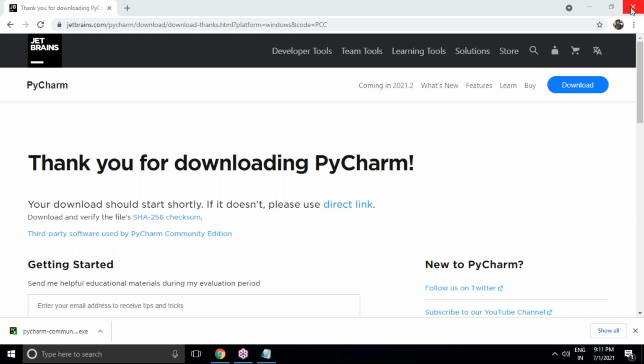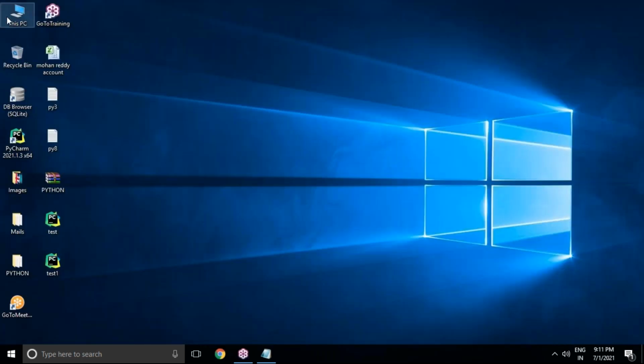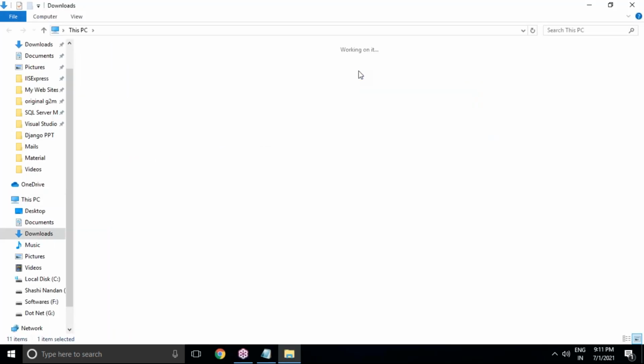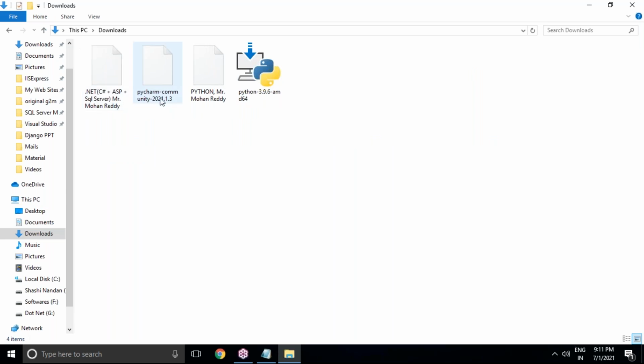So our PyCharm Community editor is ready. Now you can see when we go to the Downloads folder, you have the PyCharm Community editor here. Once you double click on this PyCharm Community editor software, it will ask you to do the installation proceedings.